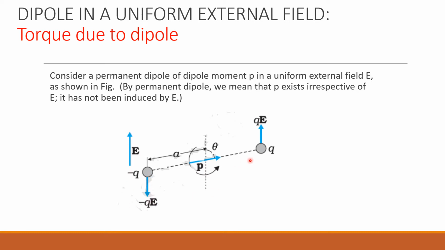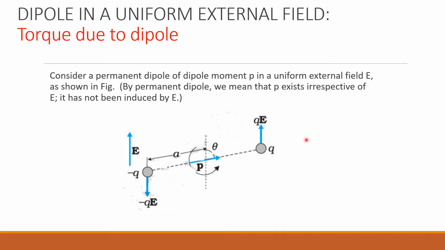That means two equal and opposite forces in different lines of action. So it will have a tendency to rotate about the axis of rotation. This arrow shows the rotation. So this will create a torque. There we define the torque due to a dipole.